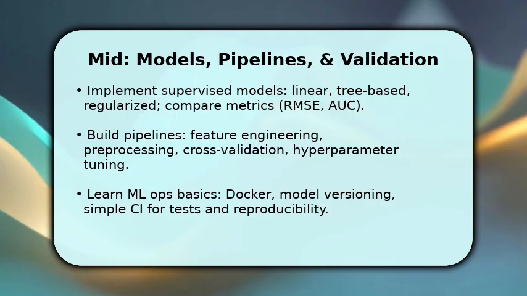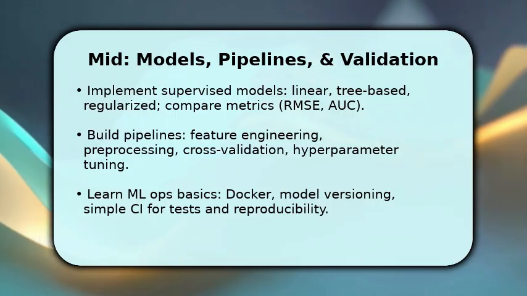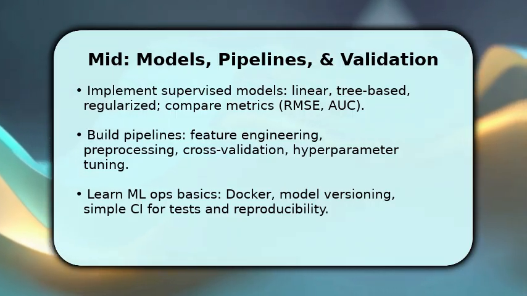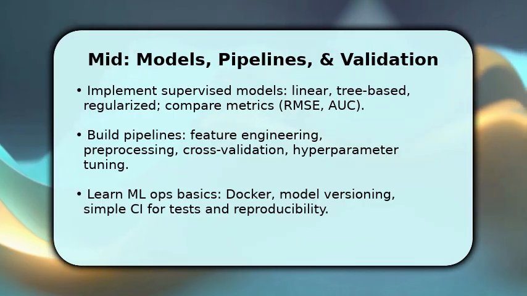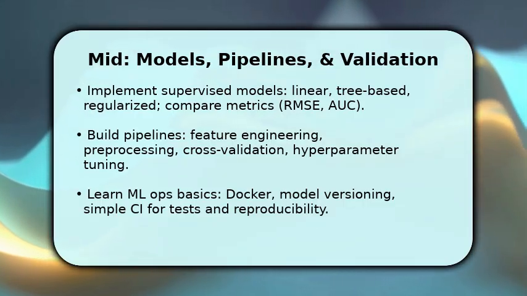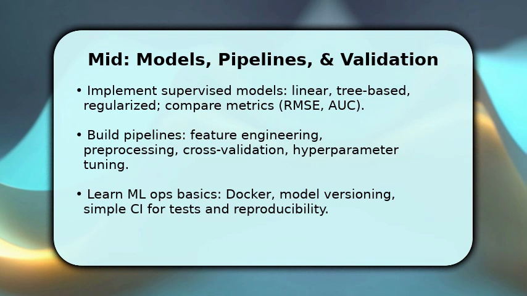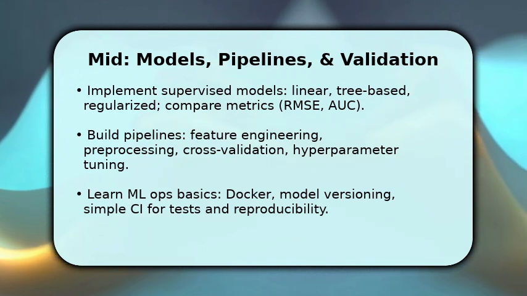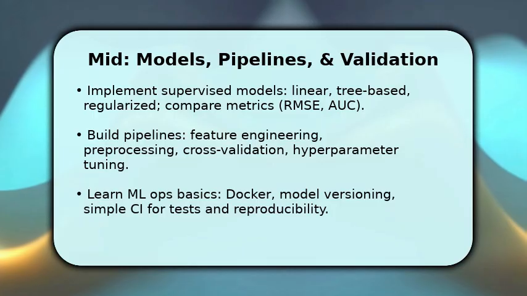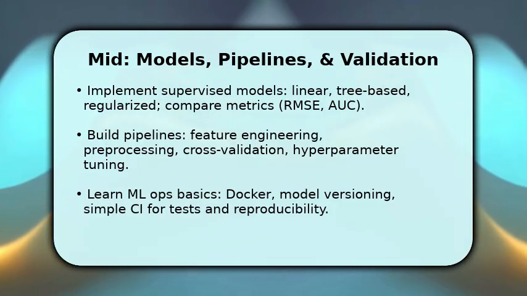Once you have candidates, wrap feature engineering and preprocessing into reproducible pipelines and validate with cross-validation and careful leakage checks. Make sure to track experiments. Containerize a model with Docker, and add basic model versioning so your experiments scale from prototype to production.